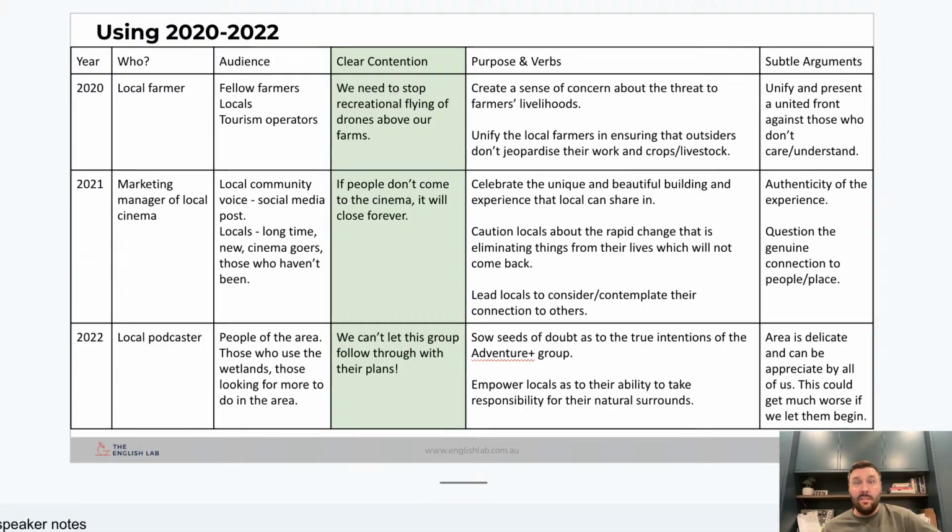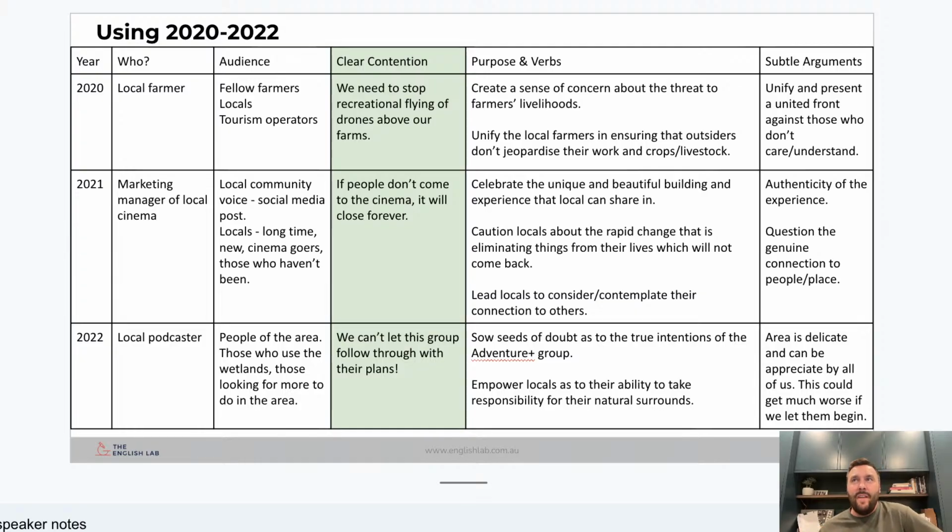That was it. It was as simple as that. 2021, it was this local cinema, the marketing manager from that cinema saying, hey guys, if you don't come to our cinema, it's going to close forever. 2021 is one of my favorite Section C pieces, okay?